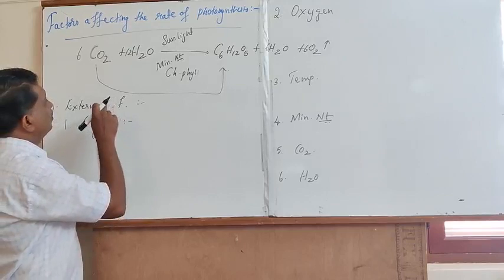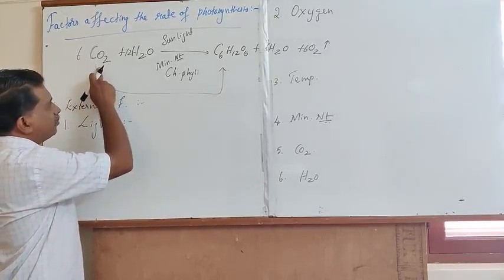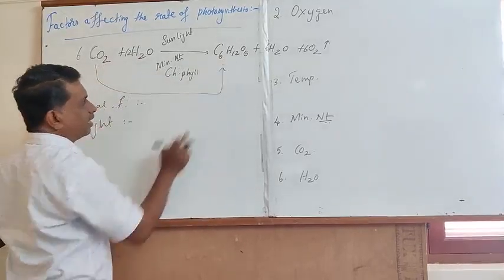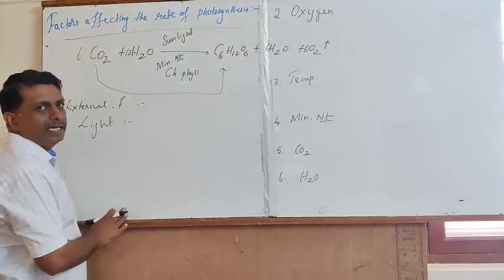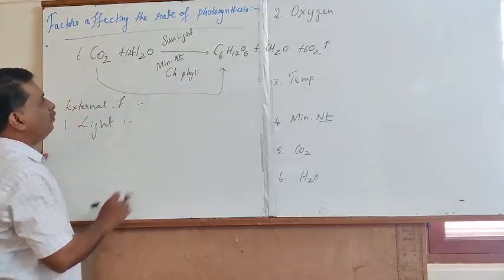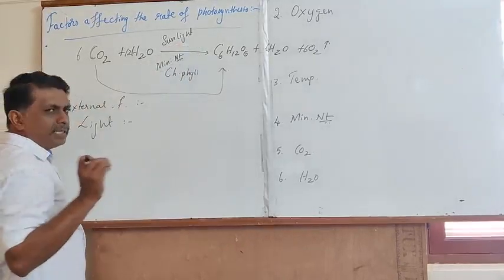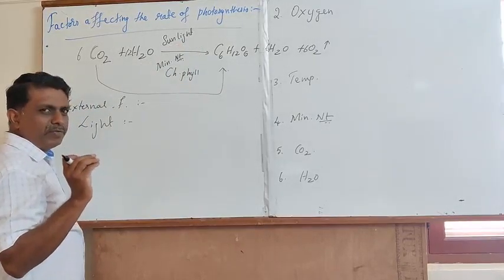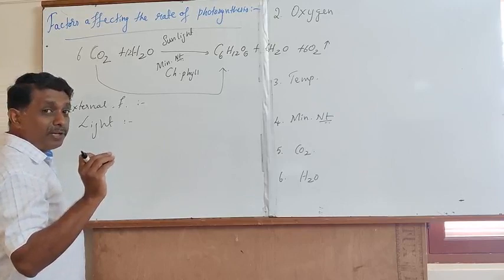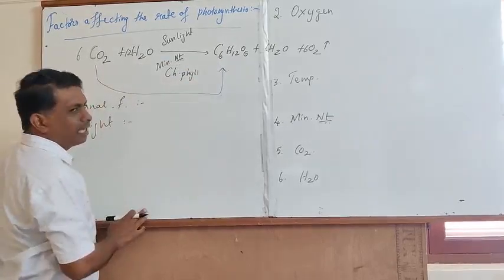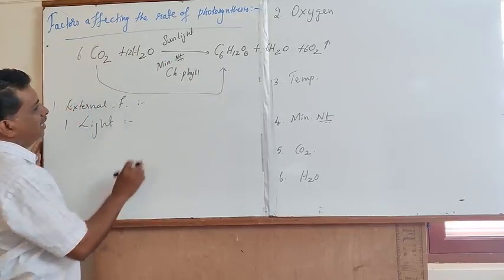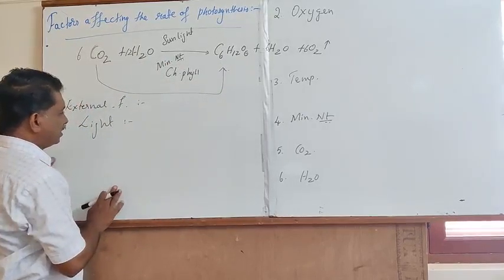In order to convert atmospheric carbon dioxide into a carbohydrate, we need the essentiality of sunlight. Sunlight is the supreme source of energy that plays a very important role in converting light energy into chemical form of energy through photosynthesis.